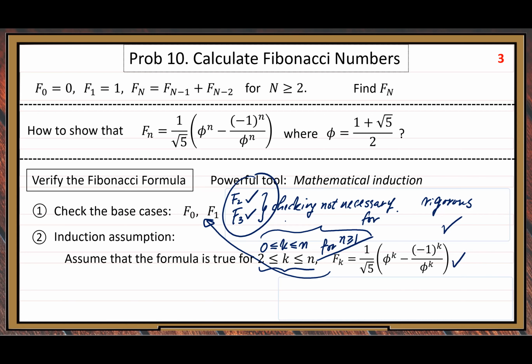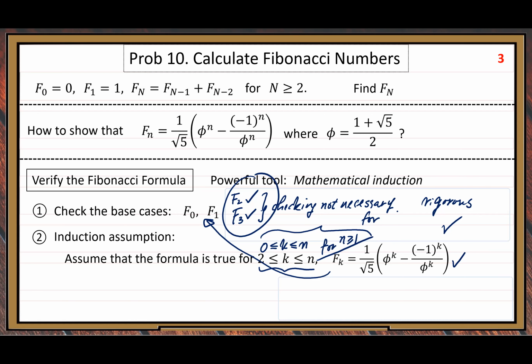But about the checking for F2, F3 that I mentioned before, it was our practice. Practice means we do not have to do these two.